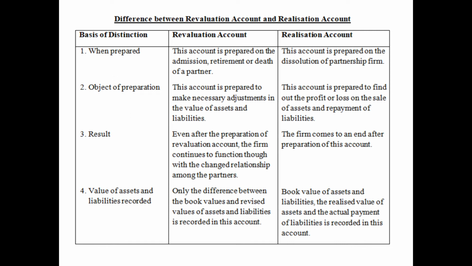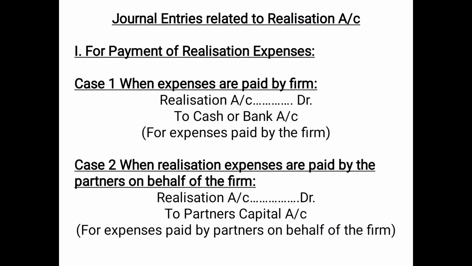That means first of all the assets and liabilities are transferred at their book value, and after that the value of assets realized and the liabilities paid off is recorded. So these are the differences between revaluation account and realization account. Now the journal entries related to realization account. First case is for payment of realization expenses.